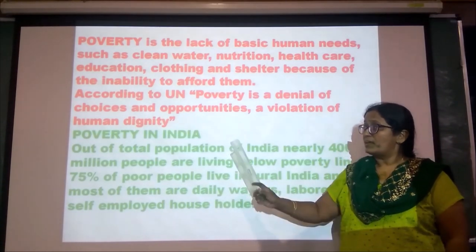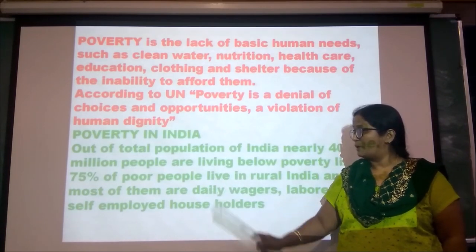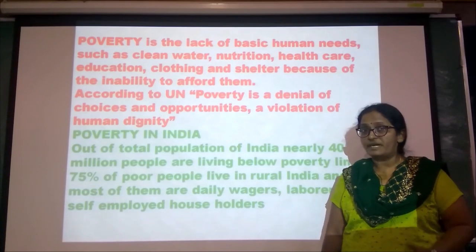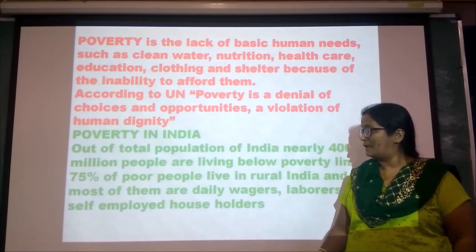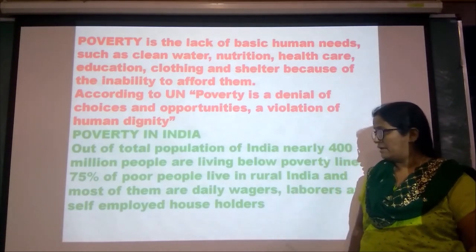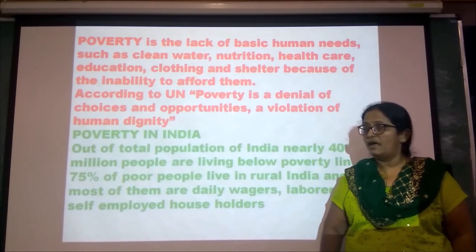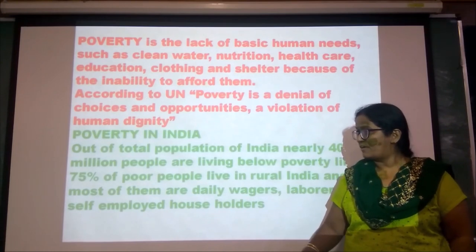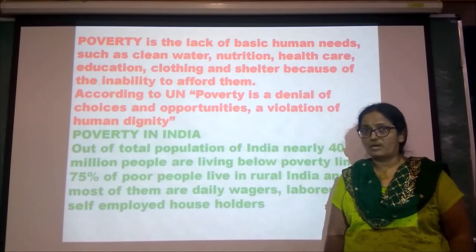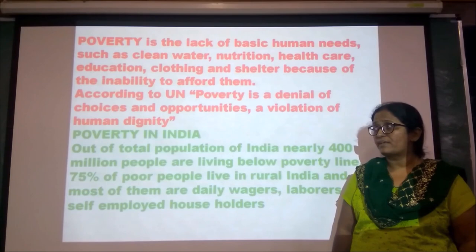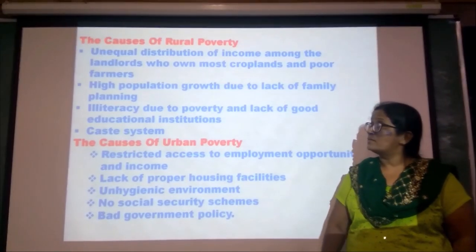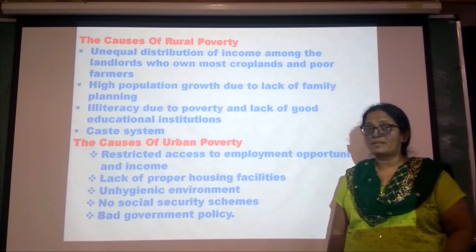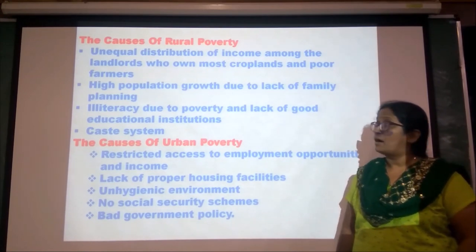Of those 400 million people, 75% of the poor live in rural India, and most of the people are daily wage laborers and self-employed householders. So what are the causes of rural poverty and what are the causes of urban poverty?